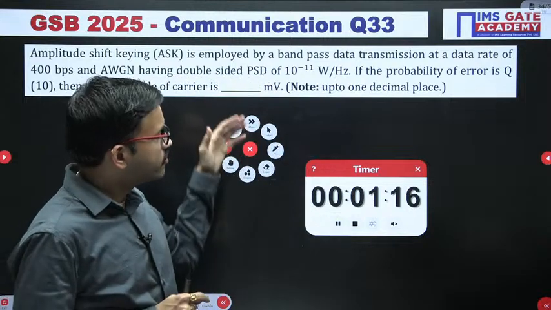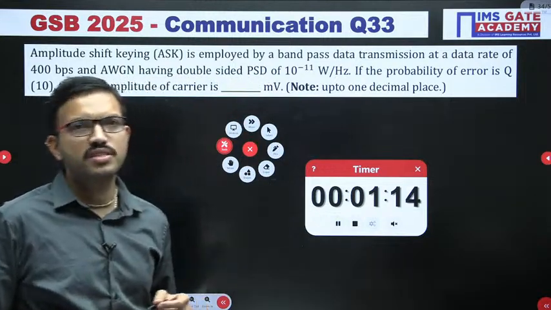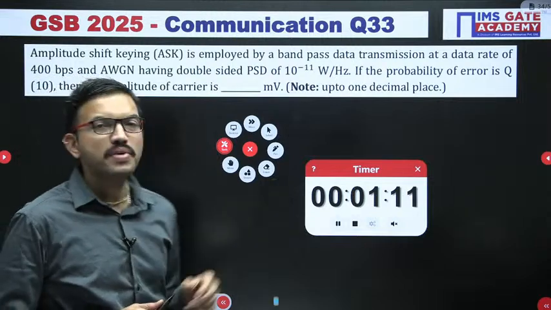Now we are discussing the questions related to the 6th chapter, digital communication, band pass data transmission.